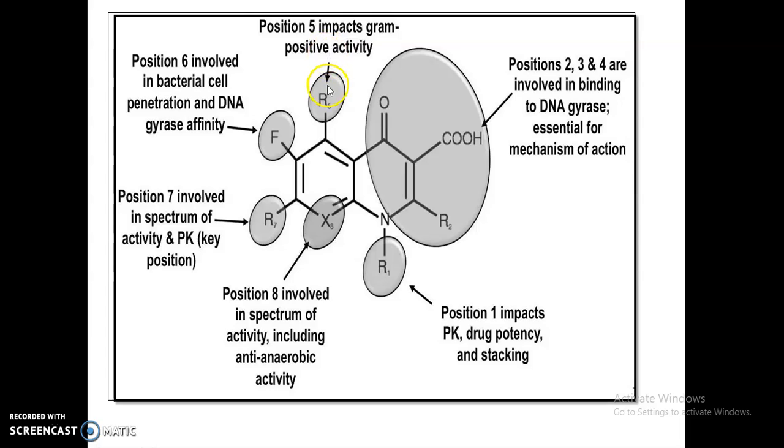Position number 5 is essential for gram positive activity. Carbon number 6 is essential for bacterial cell wall penetration and DNA gyrase affinity. Carbon number 7 is essential and is involved in the spectrum of activity. Carbon number 8 is involved in the spectrum of activity, including anaerobic activity.